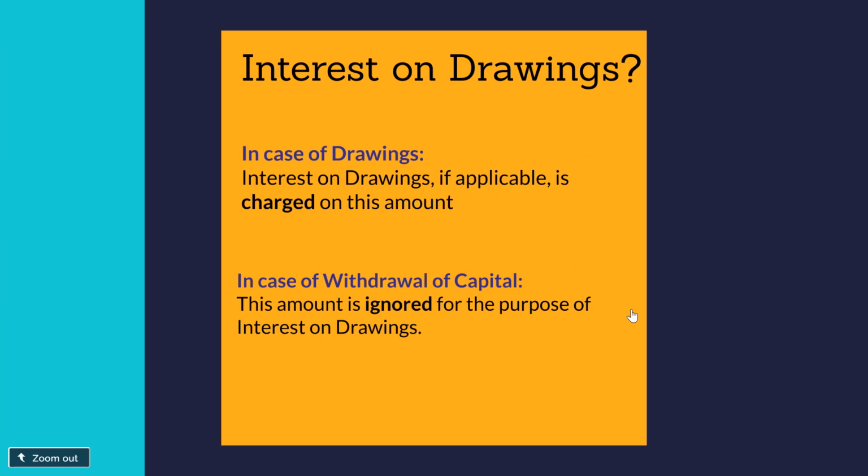Next, interest on drawings. Interest on drawings, if it's applicable, will be charged on this amount which is withdrawn out of profits for personal use. In the case of withdrawal of capital, this amount is ignored for the purpose of interest on drawings. When the partner withdraws from capital, this amount has nothing to do with the calculation of interest on drawings.